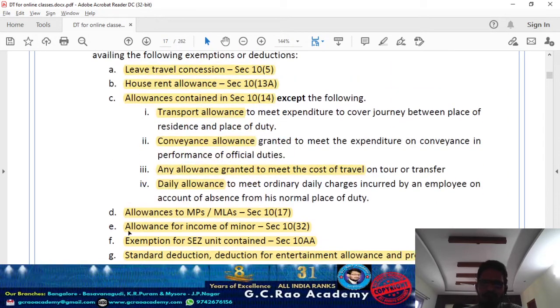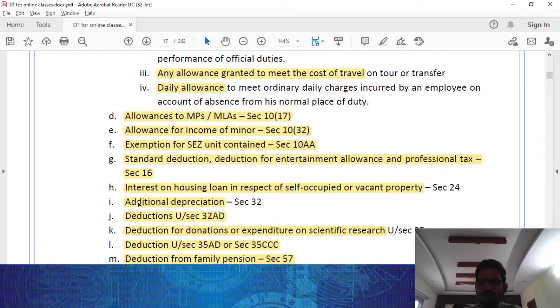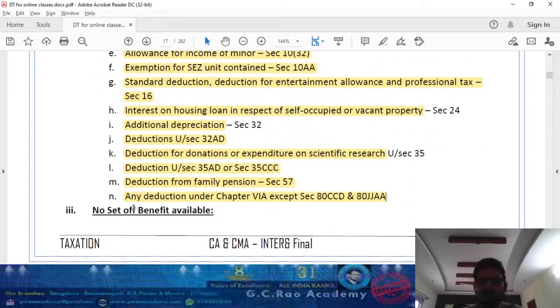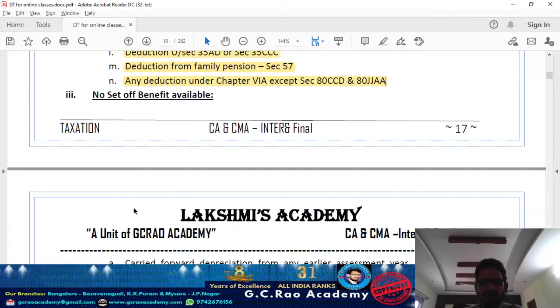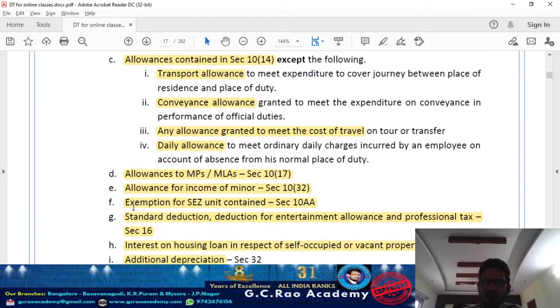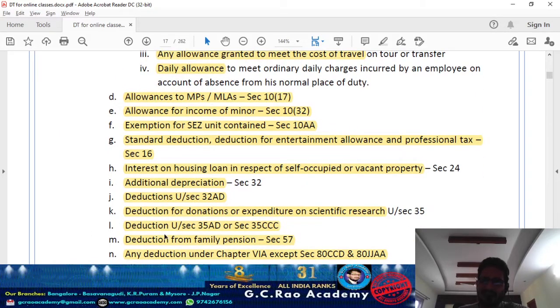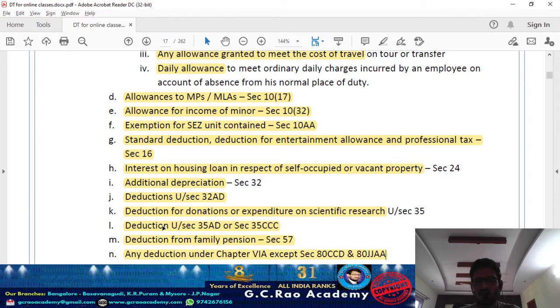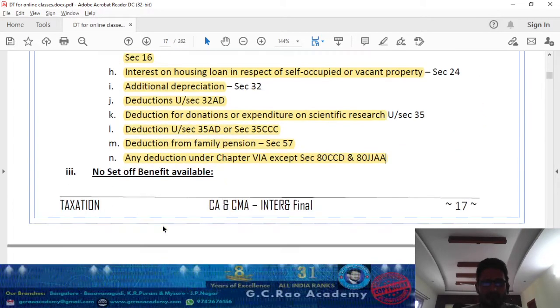For understanding this item, your 5 heads of income should be completed. So these are the restrictions they kept. You cannot avail these deductions or exemptions. In case you are not availing the above mentioned deductions or exemptions while computing total income, then on that total income you can pay concessional rates of tax. And no set off benefit is available. Any kind of unabsorbed expenditure or any losses relatable to the above mentioned notified exemptions or deductions pertaining to the last year, you cannot carry forward to the current year. You cannot claim as a deduction against the current year income. You cannot set off against the current year total income.